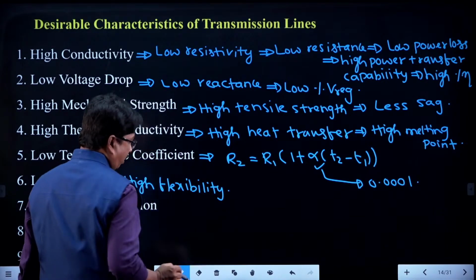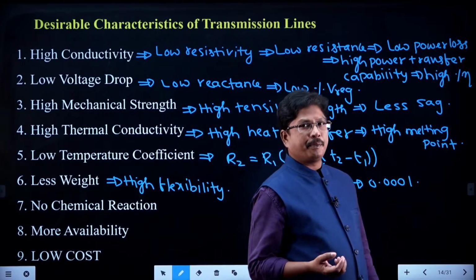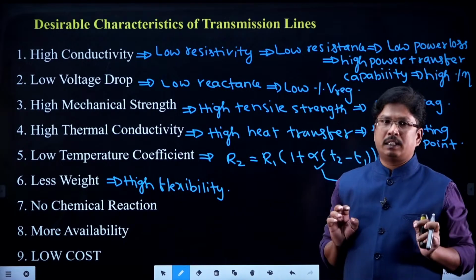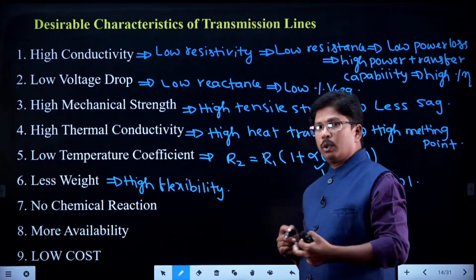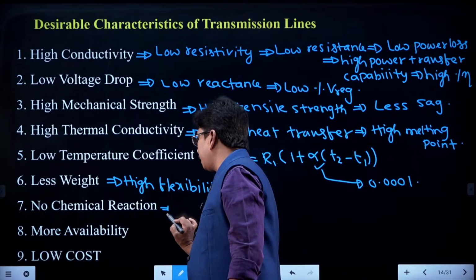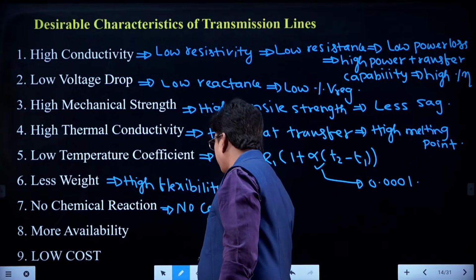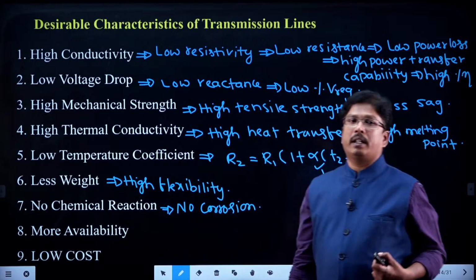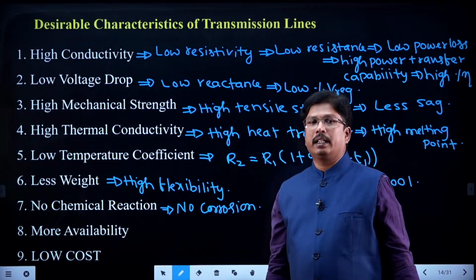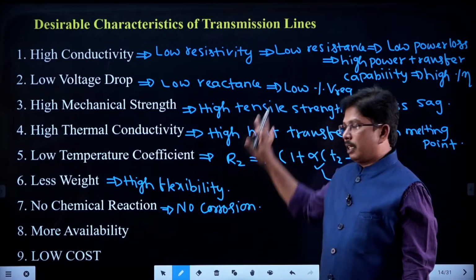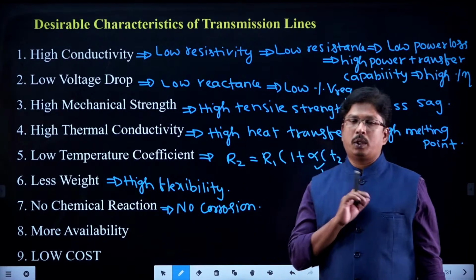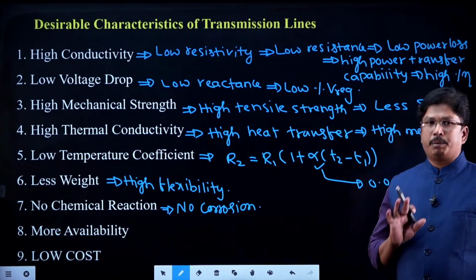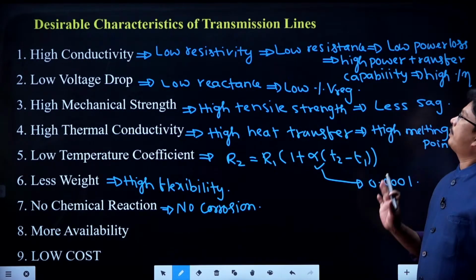So weight also increases the sag in the conductor. Whenever weight is less, they are very flexible to place on the transmission tower, right? And there is no chemical reaction, means there is no corrosion, right? And it should be available in the universe, right? And finally, it has to give all its best at low cost. These are the properties we need for the transmission lines. We can say properties of conductors.